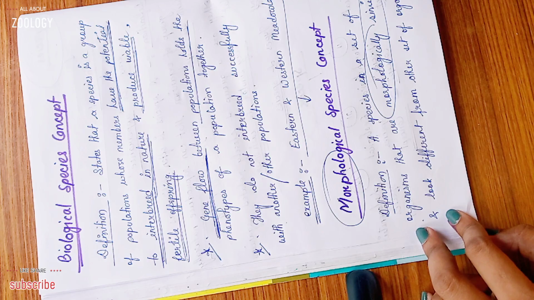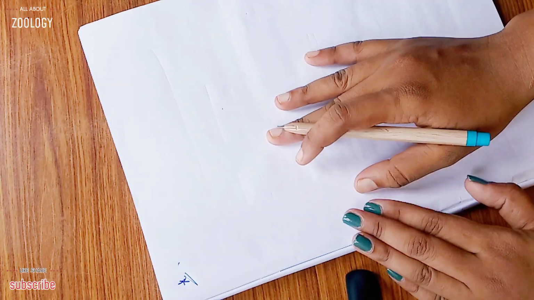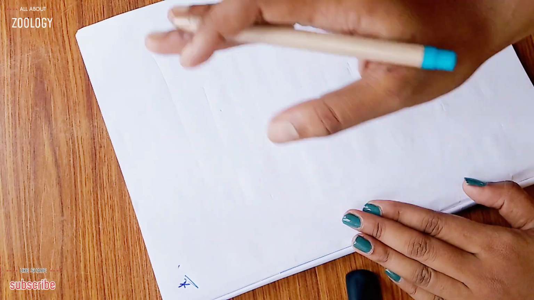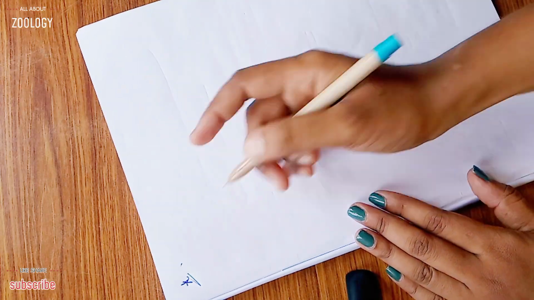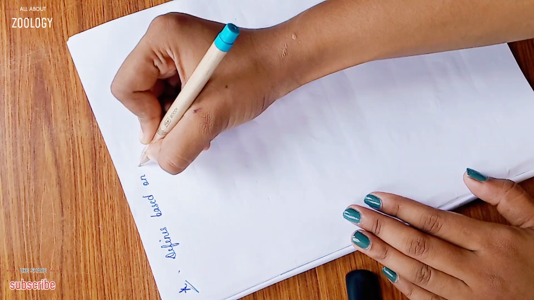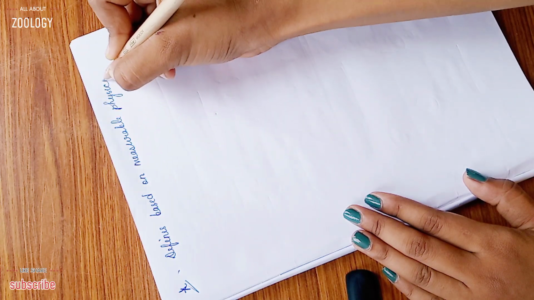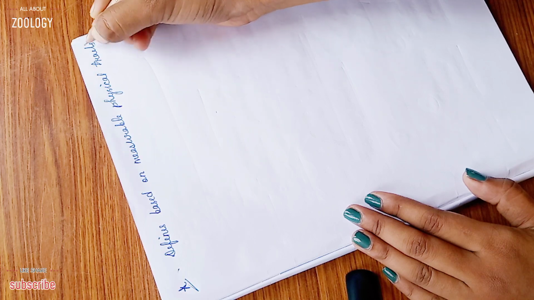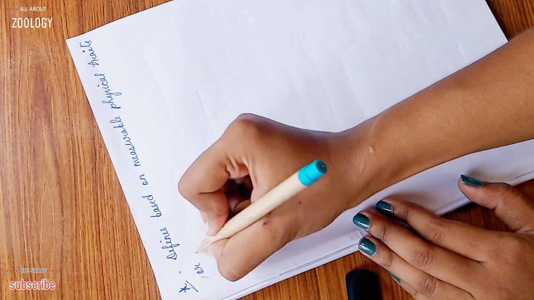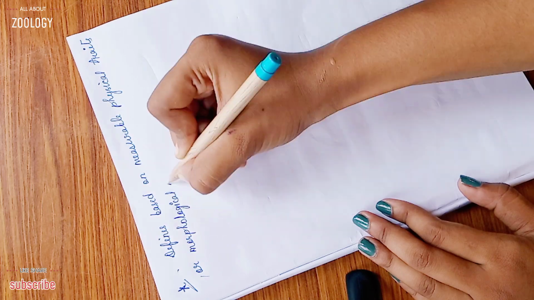Okay, the important point is they are defined based on measurable physical traits or morphological characteristics.